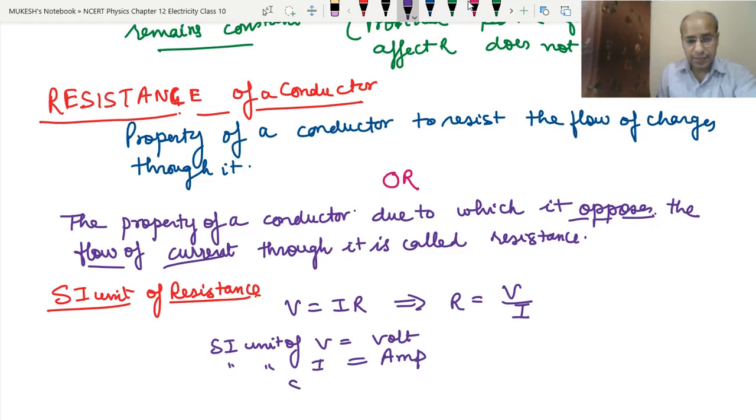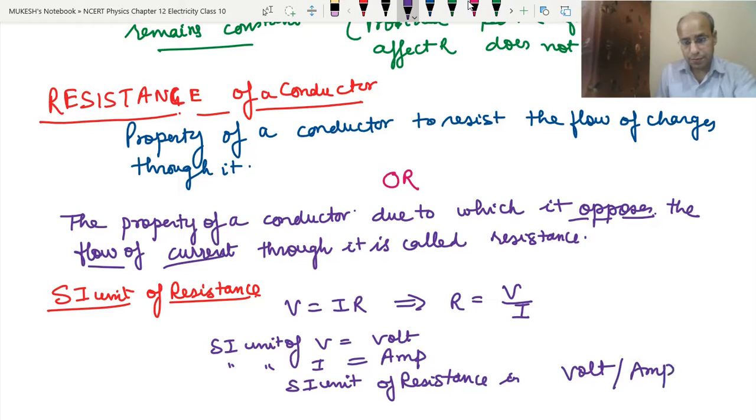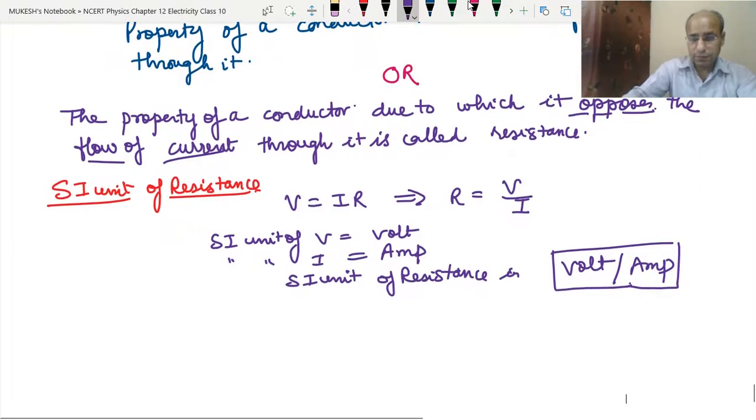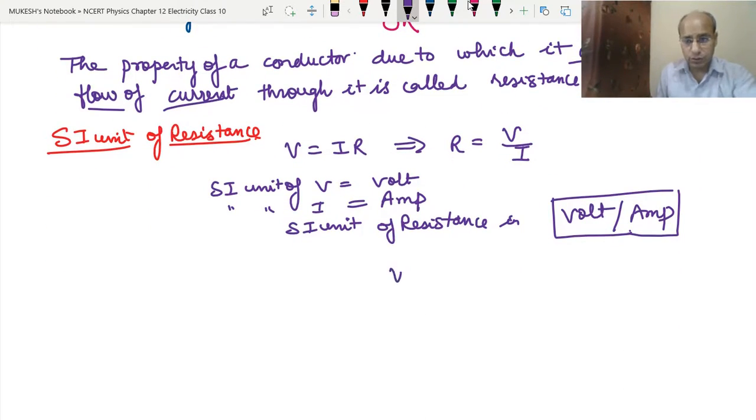So the SI unit of resistance is volt per ampere. Or it can be written like this also, volt ampere to the power minus 1.